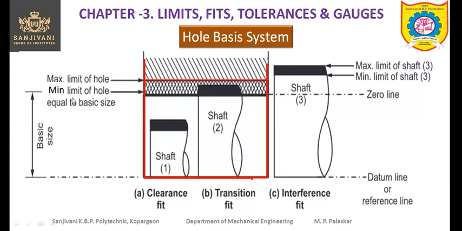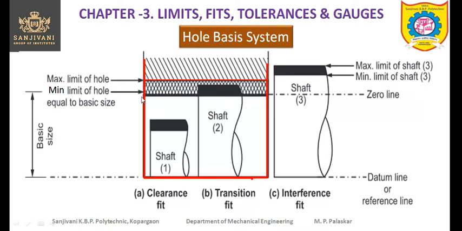We can see that the minimum limit of the hole coincides with the 0 line, so the minimum limit is equal to the basic size. That means the fundamental deviation is 0, the lower deviation is 0, and this is the maximum limit of the hole. So this is the upper deviation, right?